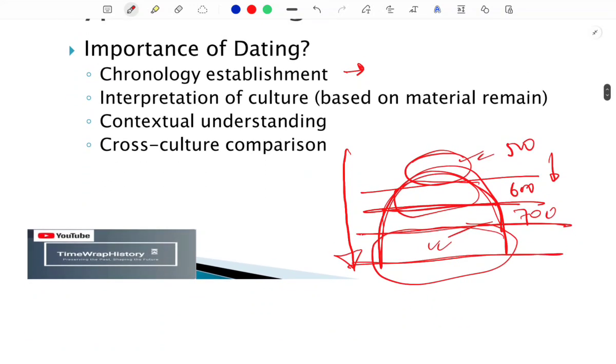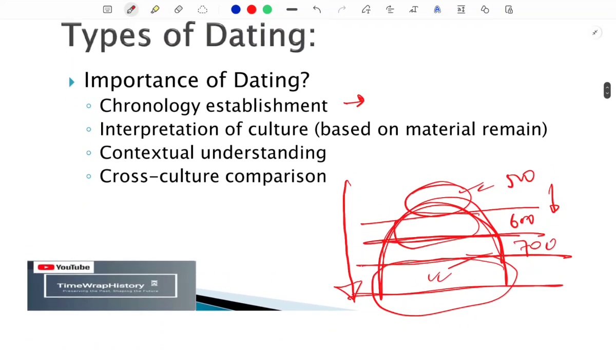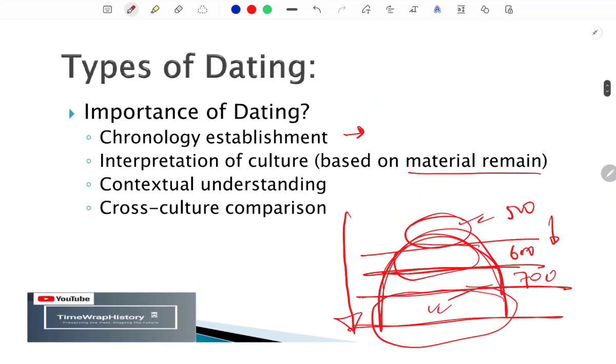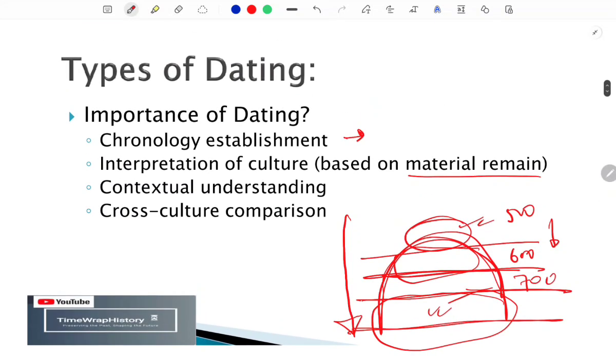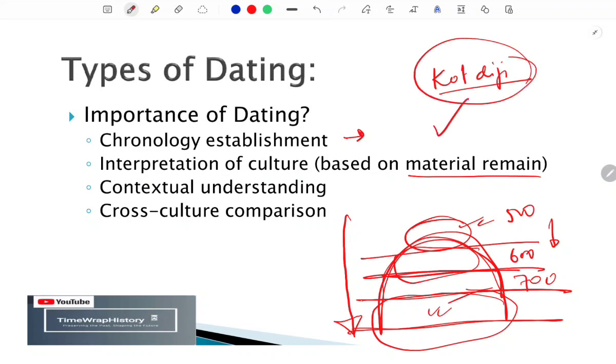Apart from that, it is also important for the interpretation of culture based on the material remains. Let's say for some type of pottery which was found in the site of Cote d'Ivoire, and this type of pottery is also present in some of the other sites.